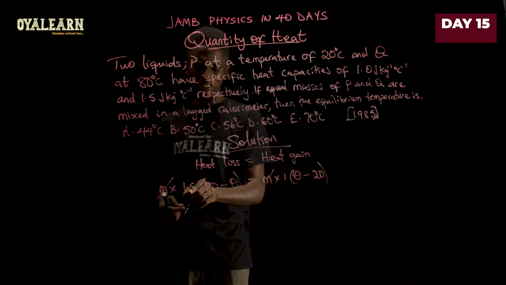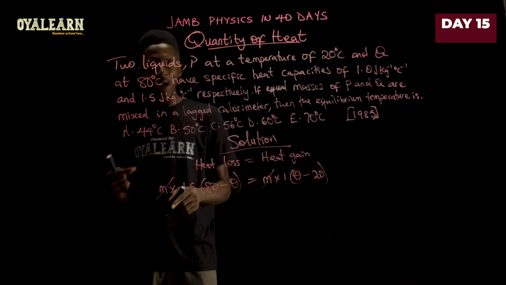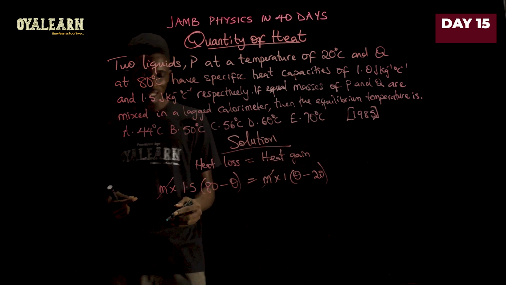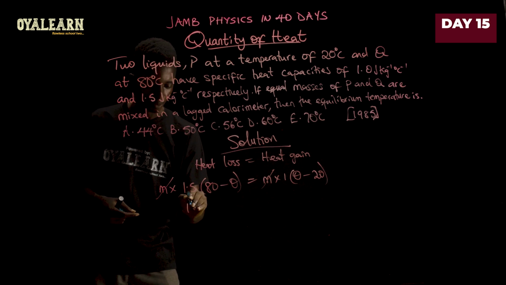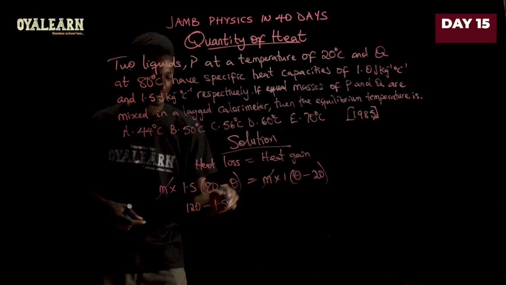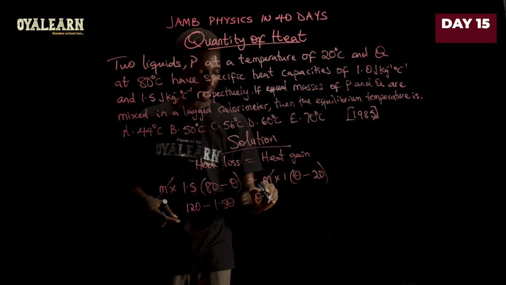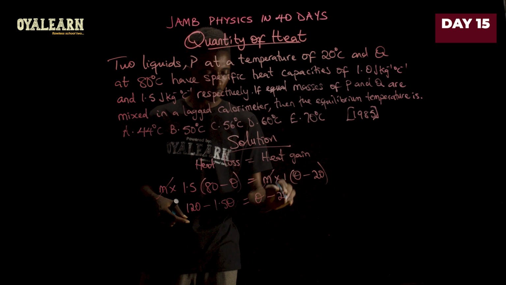Now 1.5 can be written as 3 over 2. So 3 over 2 of 80: 80 divided by 2 is 40, 40 times 3 gives us 120, minus 1.5 theta equals theta minus 20.